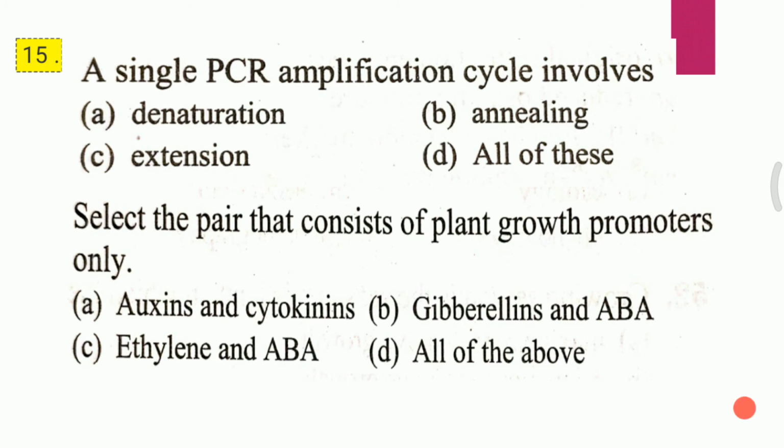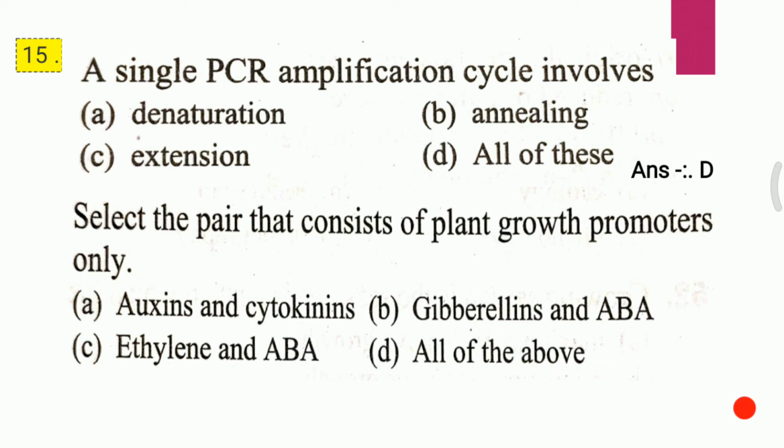Slide 15. Question 1. A single PCR amplification cycle involves: A. Denaturation. B. Annealing. C. Extension. D. All of these. The correct answer for the first question is D. That is, all of these are involved in PCR amplification.